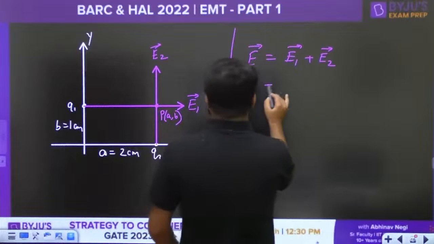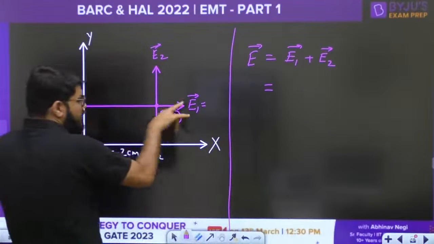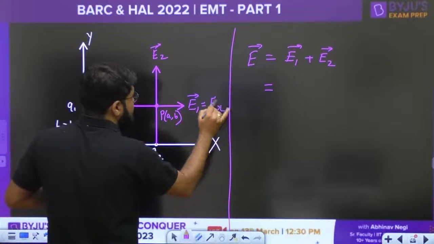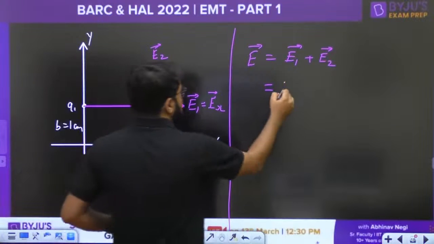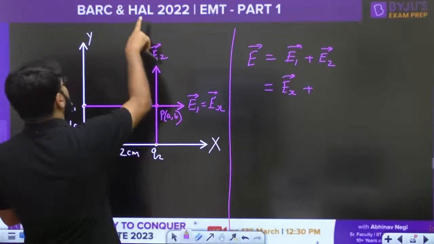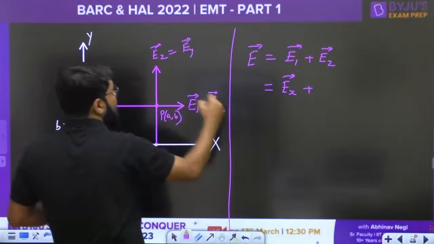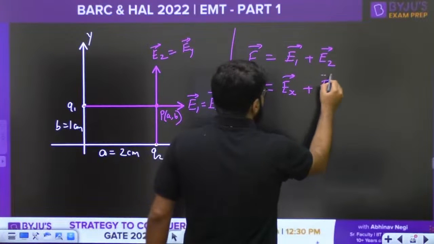Now, what is E1? E1 is actually along the x direction. So I can say this is the electric field along x. Electric field E2 is totally along the y direction, parallel to the y axis. So the net field can be written as EX plus EY.